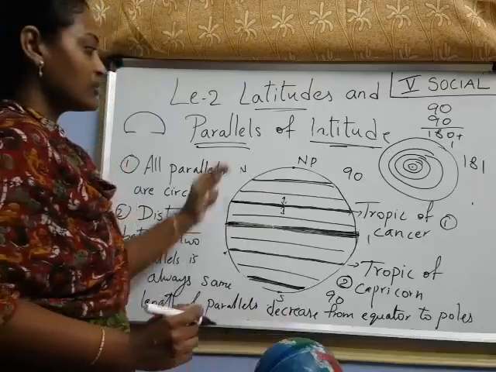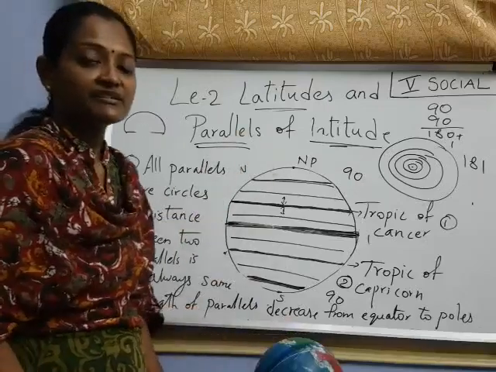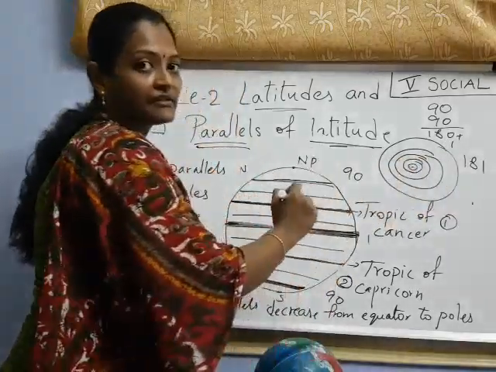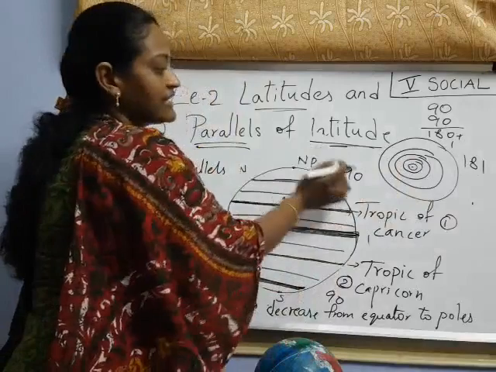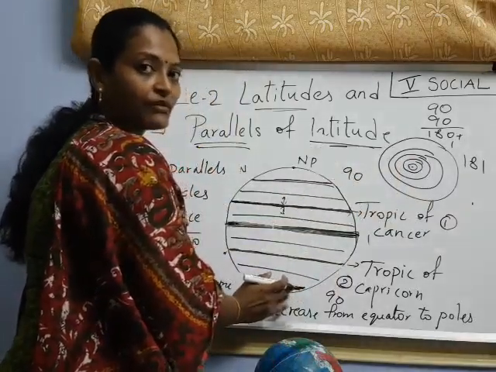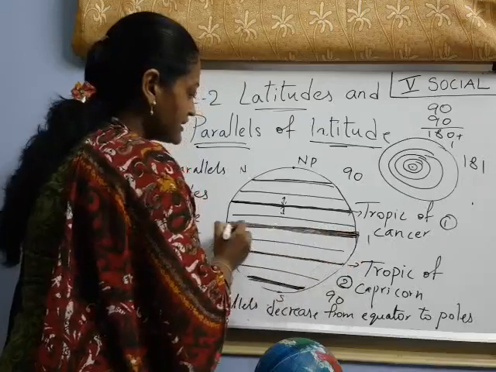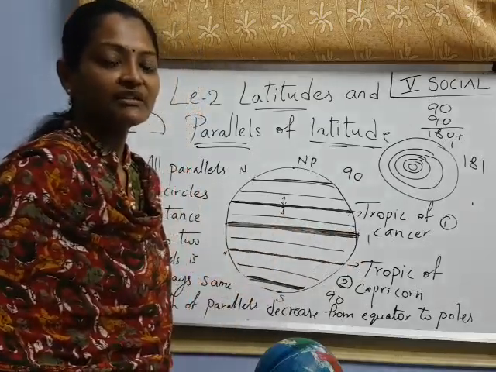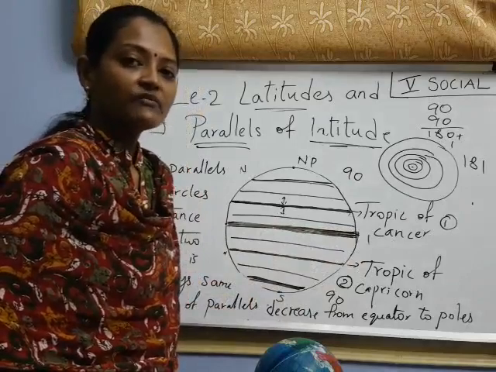Now, total how many latitudes did I say on the earth? Total 181. Why? Tell me. Towards the north side 90, towards the south side also 90, total 180, along with the equator, 181. Have you understood up to here, children? Yes, I'll show you a small video.